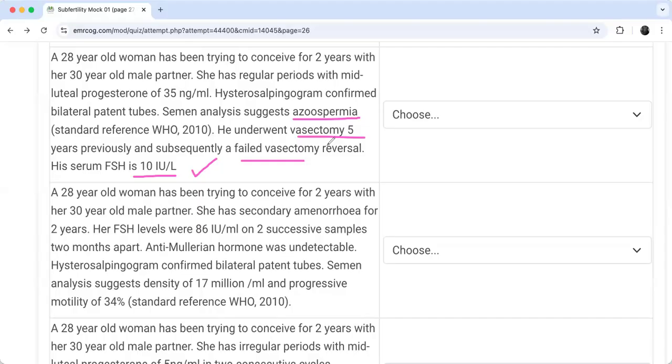Yes, okay. So Dr. Mona, she suggested a surgical sperm extraction with ICSI. Dr. Yusra also suggested the same. So anybody else? Do you agree, guys, with your colleagues' choices?